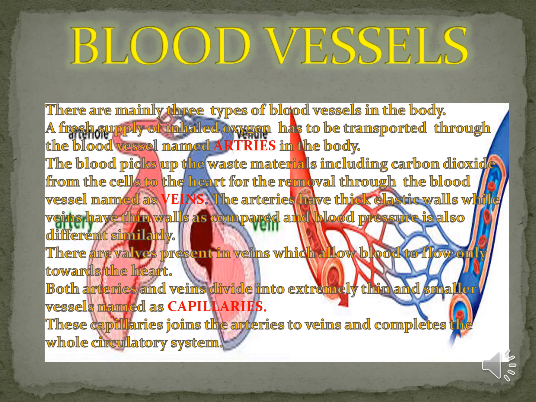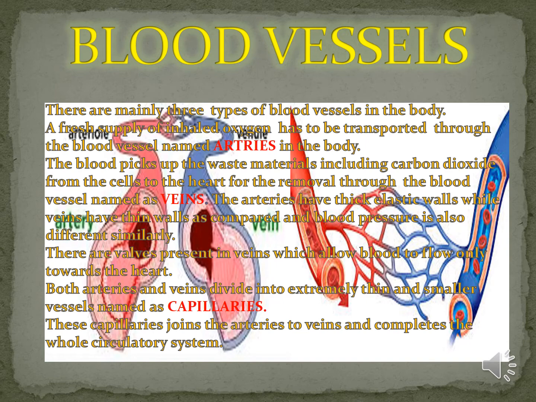The arteries have thick elastic walls while veins have comparatively thin walls, and blood pressure is also different. Similarly, there are valves present in the veins which allow blood to flow only towards the heart.